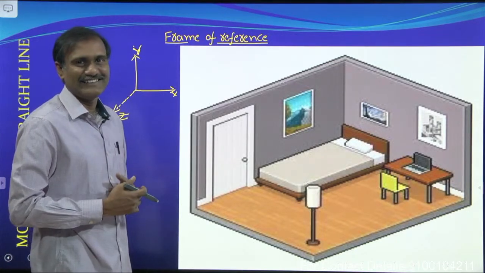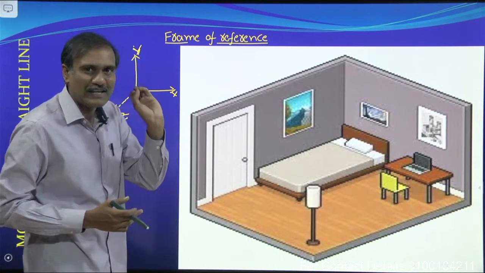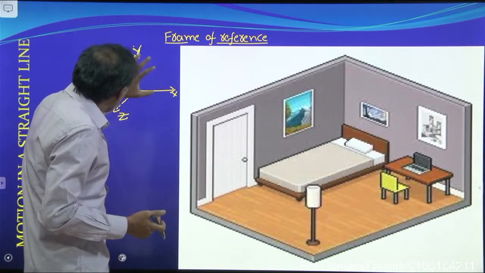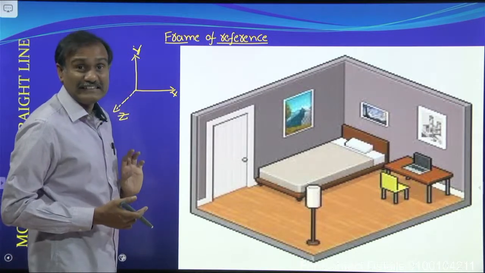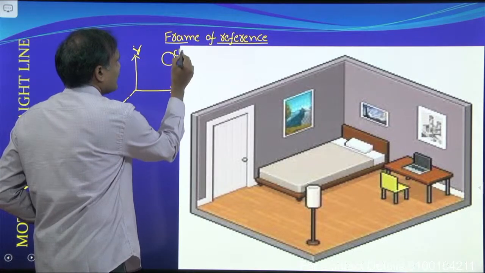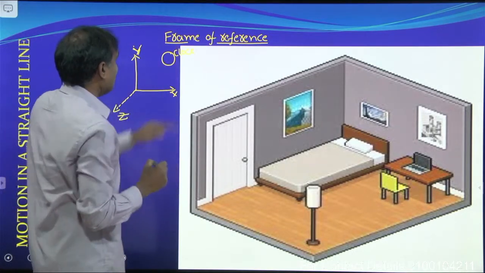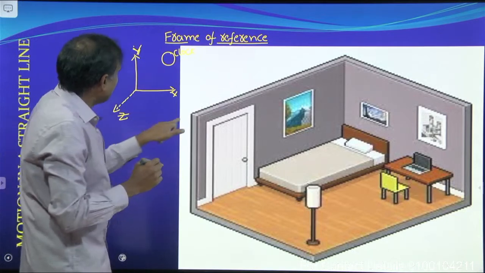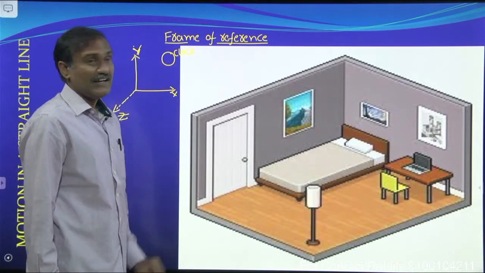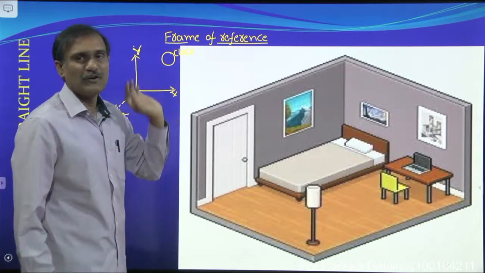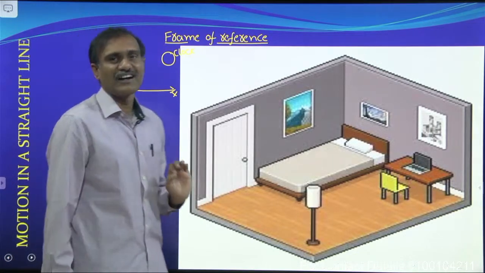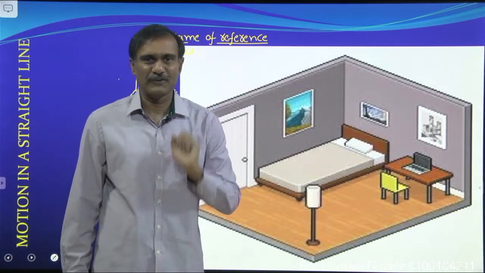Along with this coordinate system, if you consider a clock, then completely this system is a frame of reference. That is, a coordinate system along with a clock, we call frame of reference.